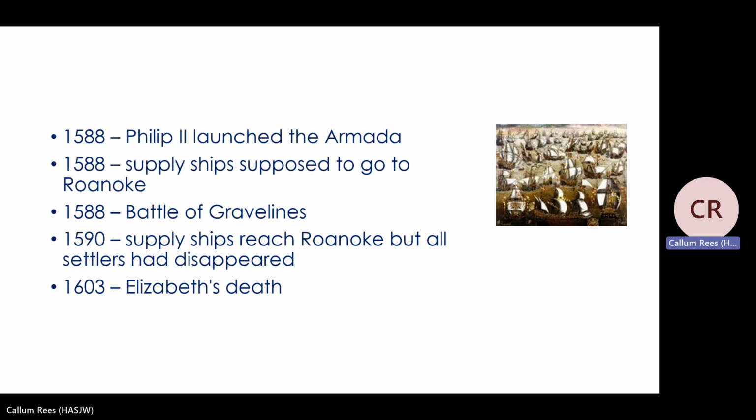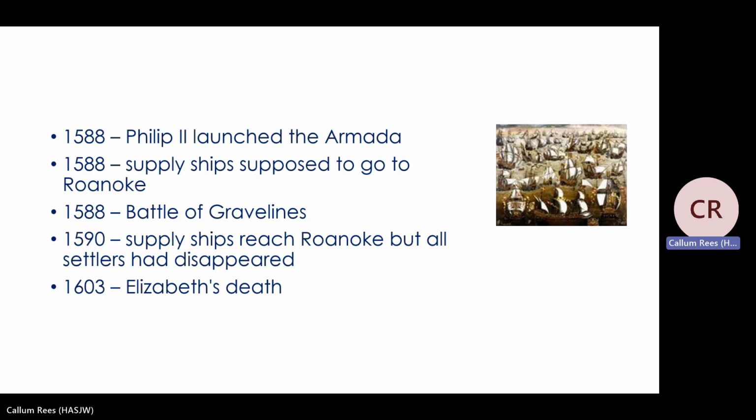1588, Philip finally launches the Armada. The Armada, we know, is not successful. As the Spanish ships are sailing near Calais and near the English Channel, the English send in fire ships. The Spanish had a very good disciplined formation, which was very difficult for the English to attack. But when the fire ships get sent in, the Spanish ships scramble. There's a battle at Gravelines in 1588, and the English don't really sink that many Spanish ships.